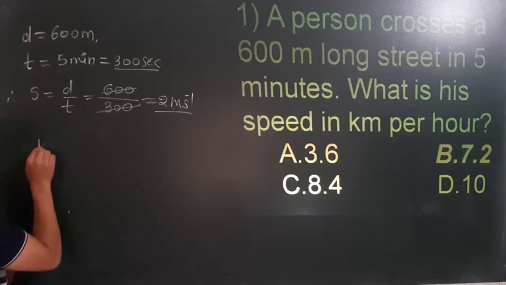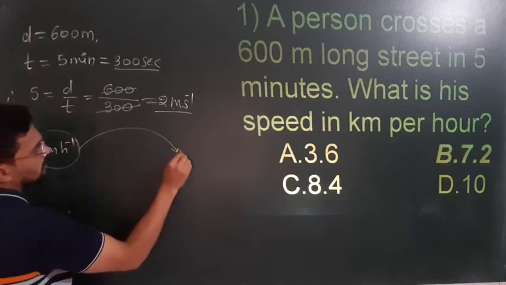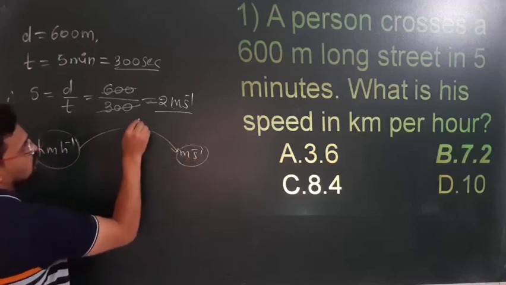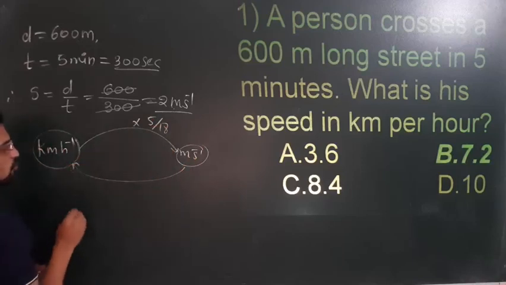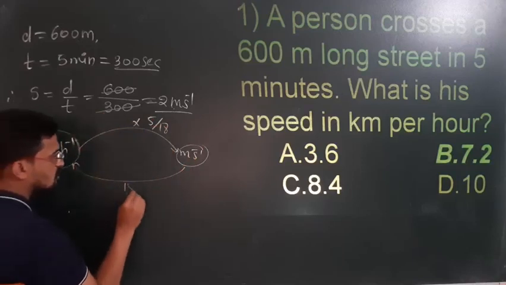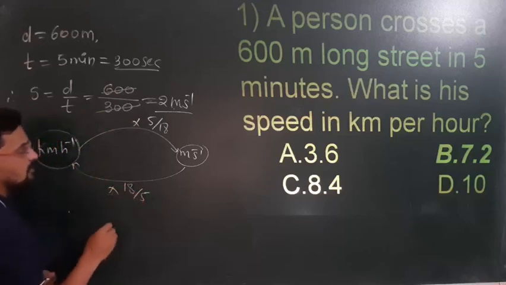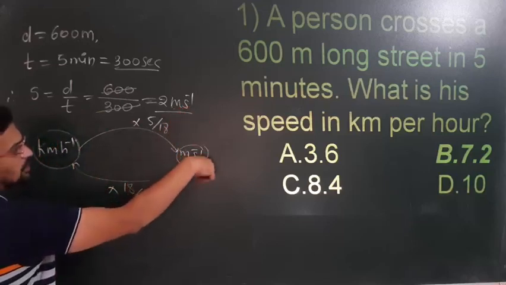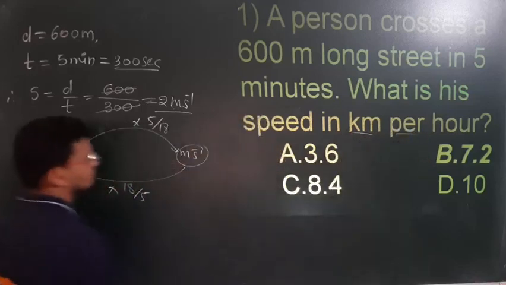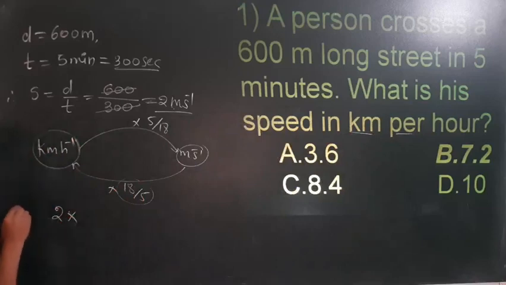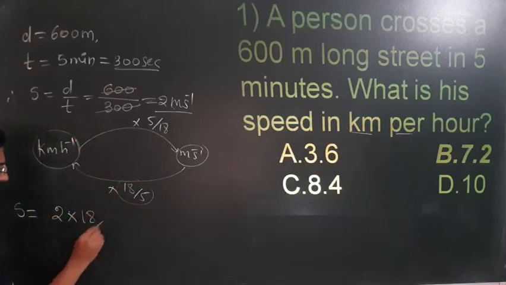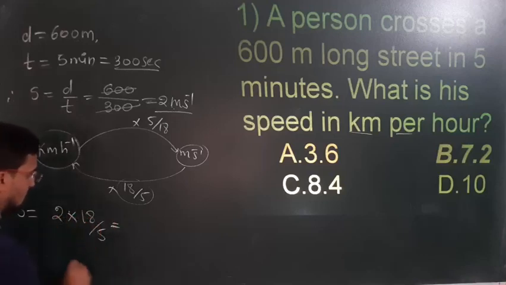Now we know if it is kilometer per hour, to convert any value into meter per second you just multiply by 5 by 18. And if it is meter per second and you are going to convert into kilometer per hour, you just multiply by 18 by 5. So here it is meter per second and you are converting it into kilometer per hour, so you multiply by 18 by 5. So speed is equal to 2 into 18 by 5.